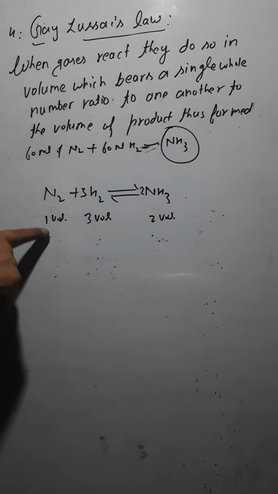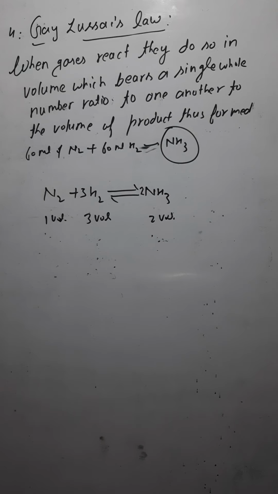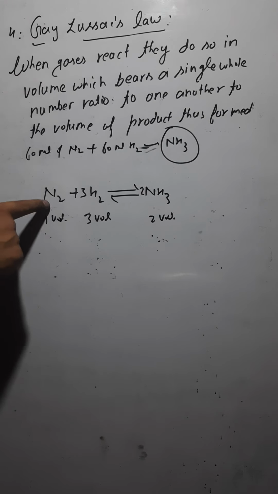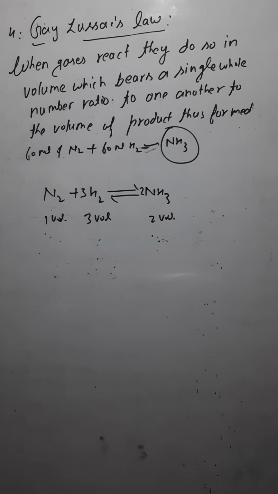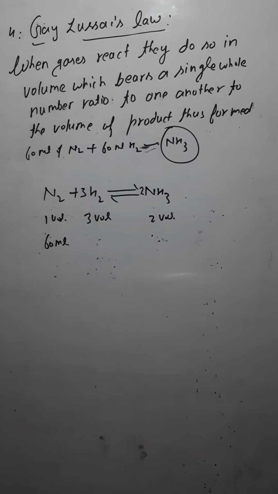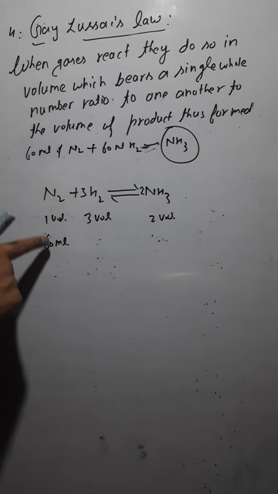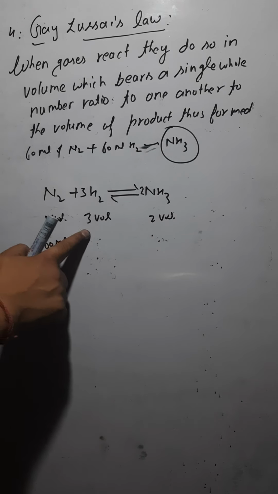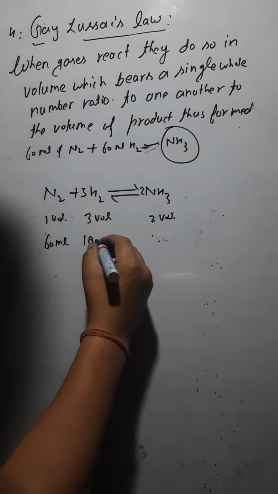Now 1 volume of nitrogen implies how much? 1 volume of nitrogen implies 60 ml, so you are to take 60 ml of nitrogen. If 1 volume implies 60 ml, 3 volume would imply 180 ml, isn't it?